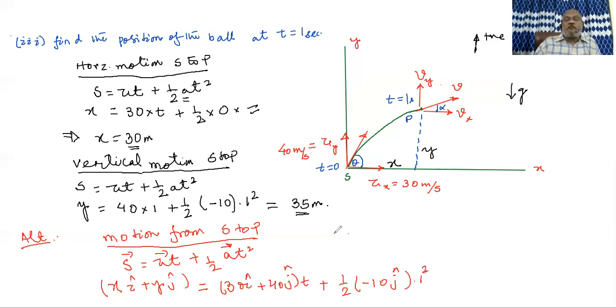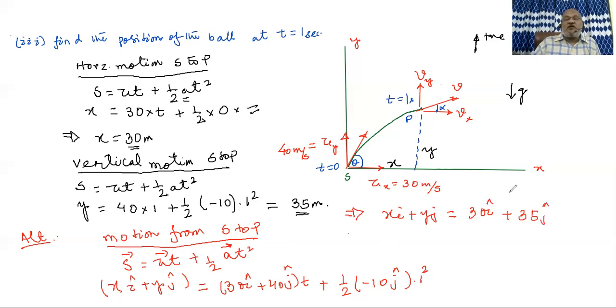If you make it systematic, that implies on the LHS we got x i cap and y j cap. On the RHS, if you collect all the i terms together and all the j terms together, and we know the warning is always there, don't mix up i and j. They have to stay separate. They are independent of each other. That is 30 i cap plus 35 j cap.